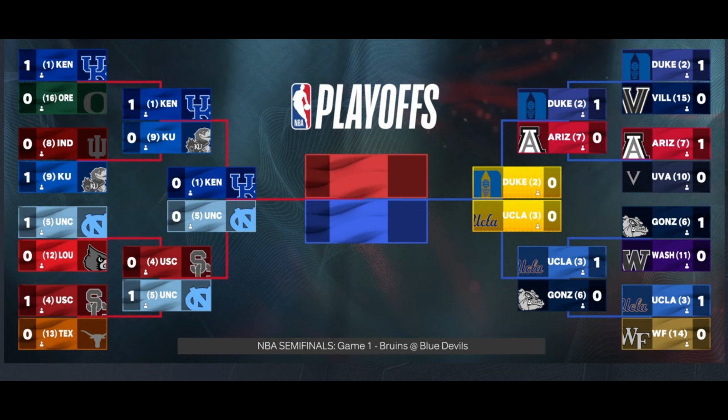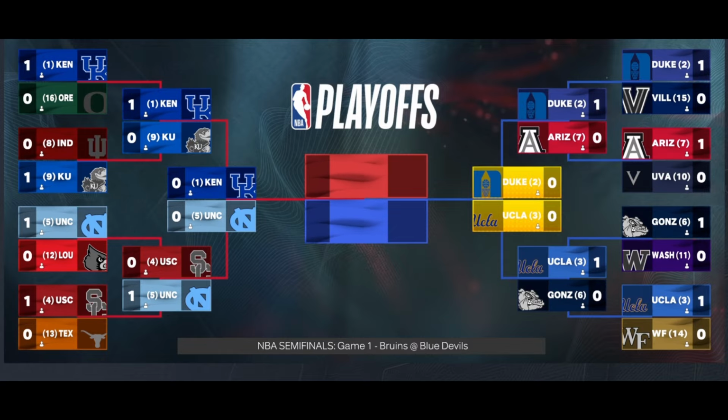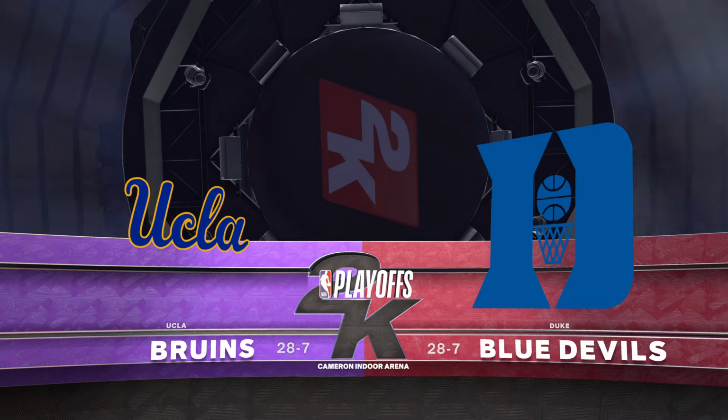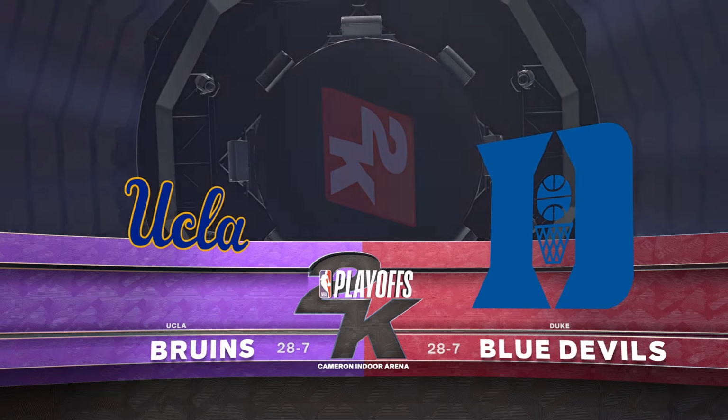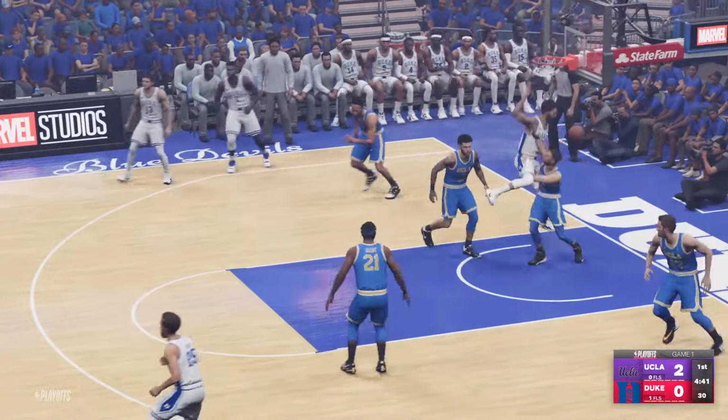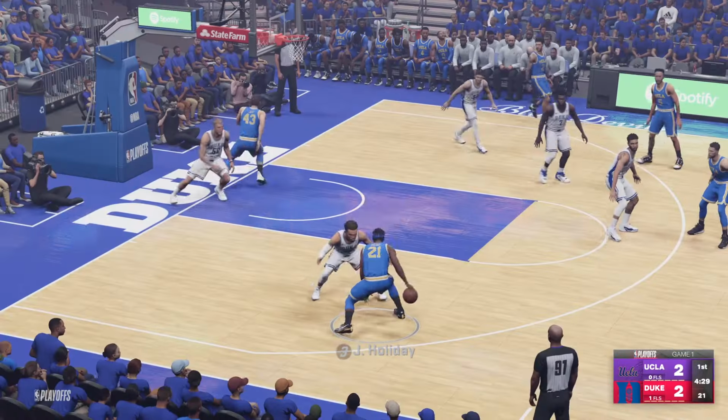Just like that, we have Kentucky, North Carolina, Duke, and UCLA as our top 4 teams. The first matchup, we'll dive right into UCLA versus Duke, 3 versus 2, our first Final Four game. And Jayson Tatum starts off by posterizing Kevin Love down low, tied at 2-2.